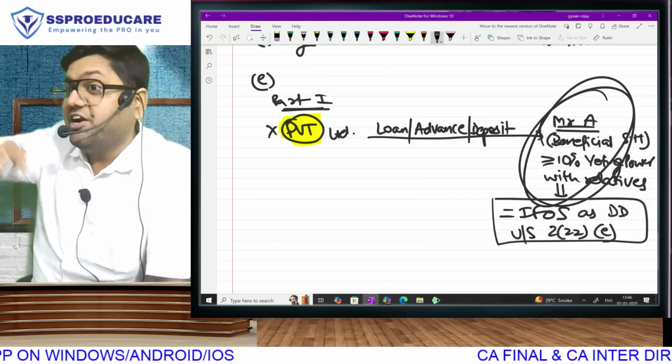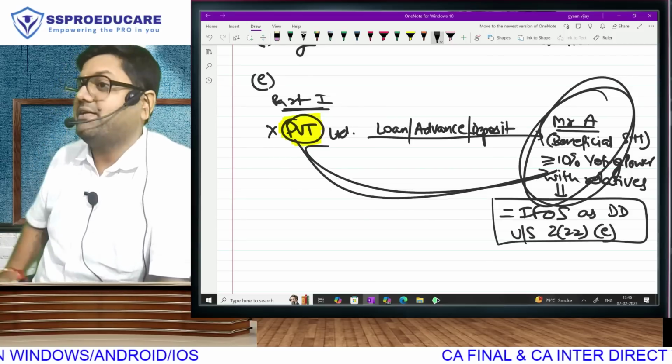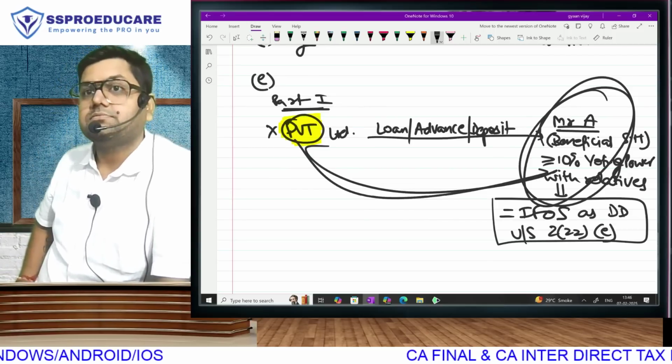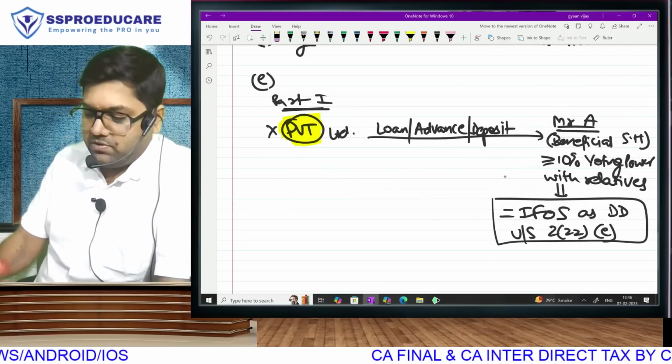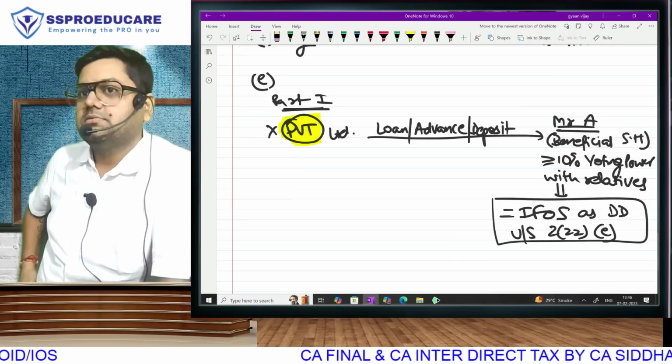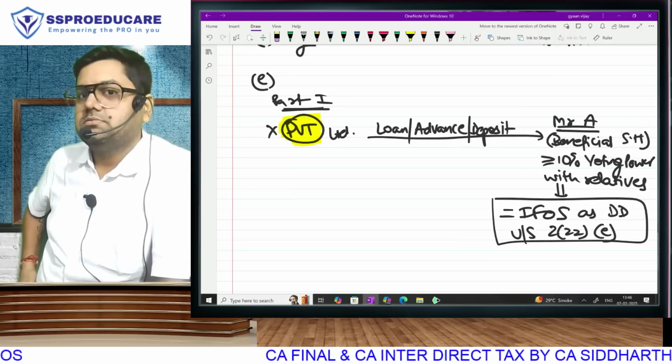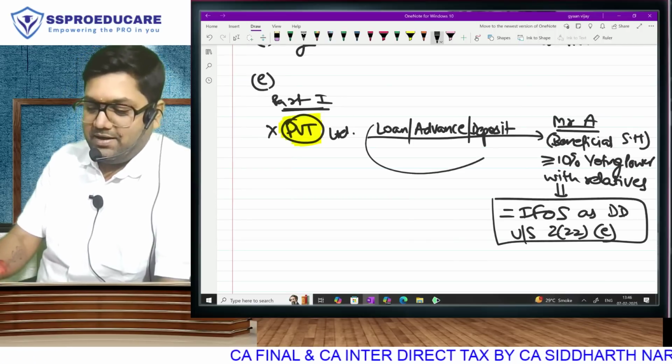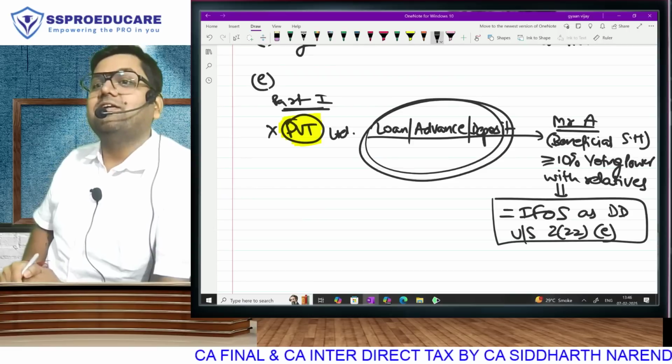I am calling them greedy because only they want the dividend. They don't want to give the dividend to anybody else. So, idea. Don't declare only dividend.